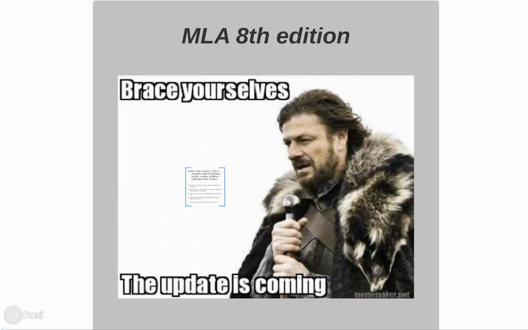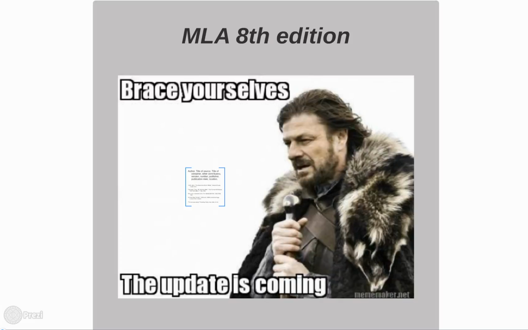Now, in the past, if you've used MLA, you know that MLA is very specific to the format. Like, what is it that you are looking at? Is it a newspaper? Is it a newspaper that has a national edition? Is it a newspaper that has a national edition that was published online and you got it from a database? All of those things are going to look slightly different on your works cited page.